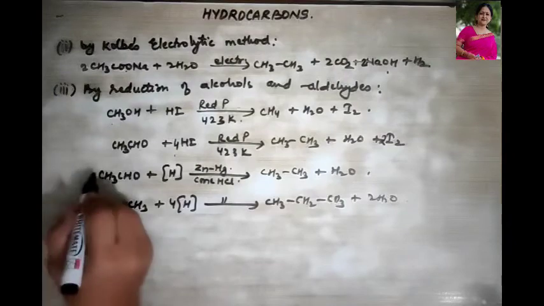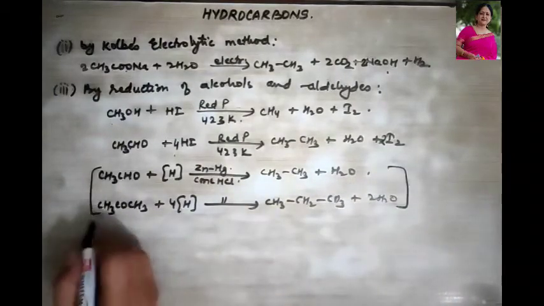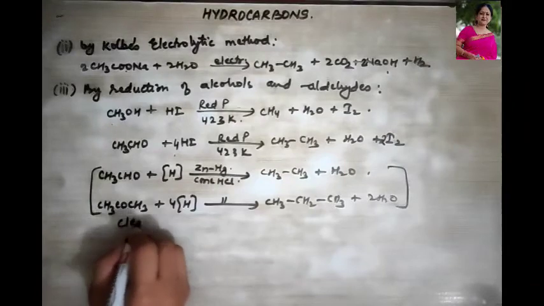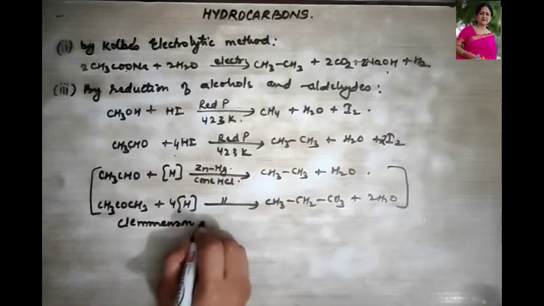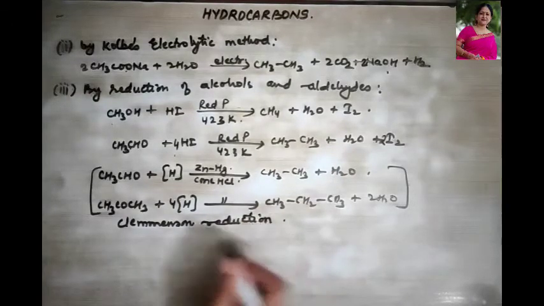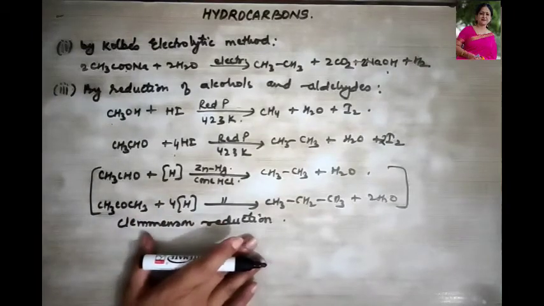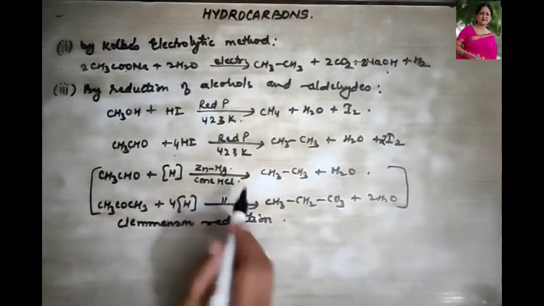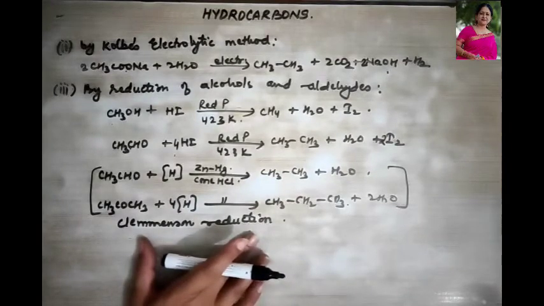So what are these two reactions termed as? These reactions are termed as Clemmensen reduction. So now in class 11th you may be asked, give a reaction to show Clemmensen reduction. So either of the reactions could be mentioned to explain this reaction.